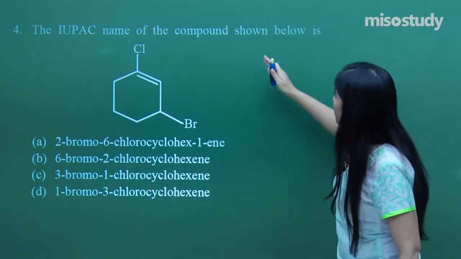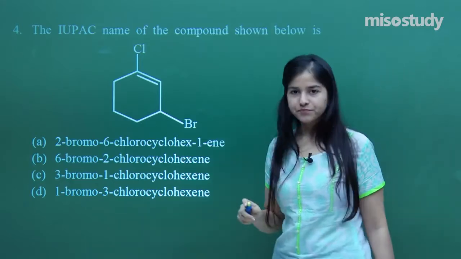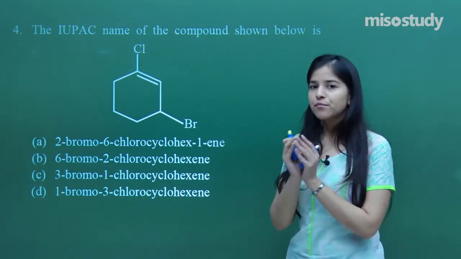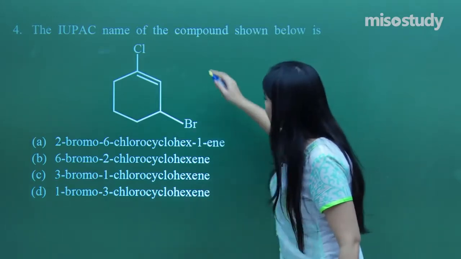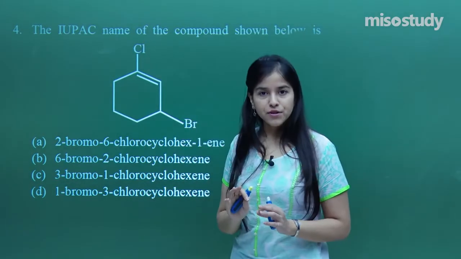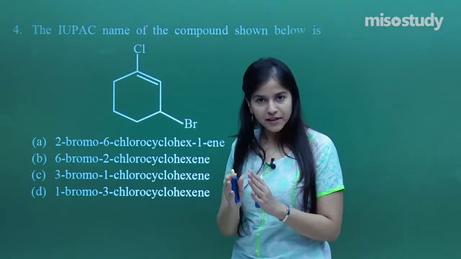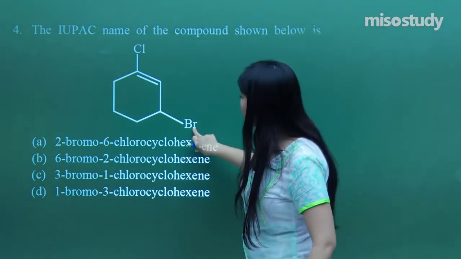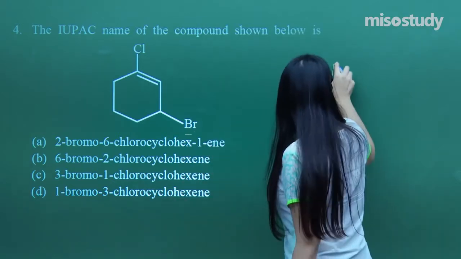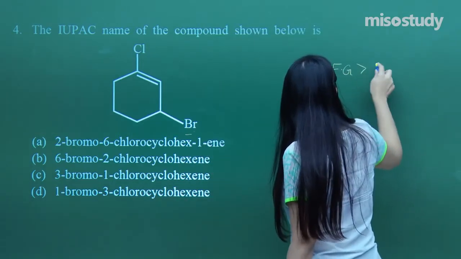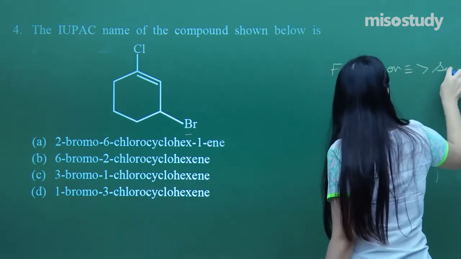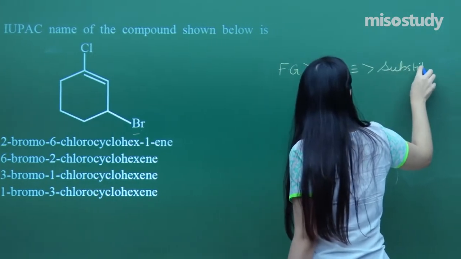So the IUPAC name of the compound shown below is, now there is a ring-like structure, so you need to take proper care. So I've got a chlorine here, I've got a bromine here. Both are substituents. So on the basis of alphabetical order, I may be going for bromine. But if you know the preference order, what is the preference order? Functional group is always preferred over double or triple bonds. And finally, then there comes the turn of substituents.